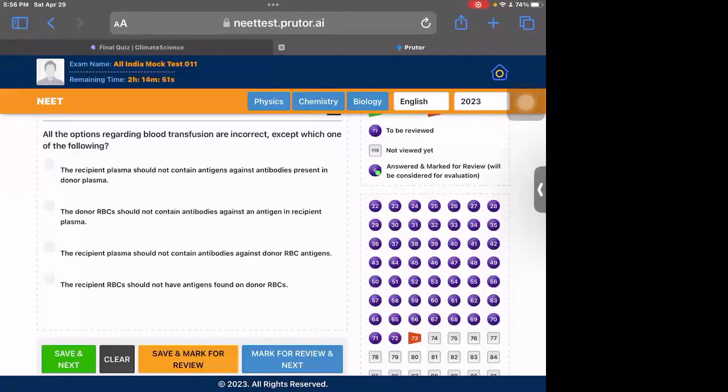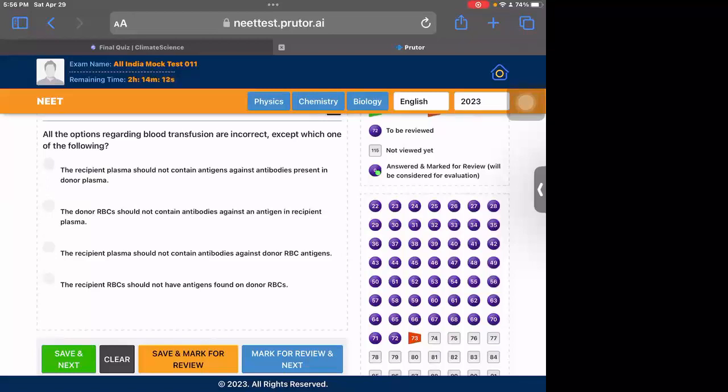Okay, blood transfusion. All of the following are incorrect except which one? So which one of these is correct? We need to find out. We need to know that the donor would give the RBC and the recipient would have the plasma. This concept should be clear before blood transfusion questions. So the donor always gives the RBC, does not give plasma. Plasma is already there with the receiver. Recipient is the receiver.